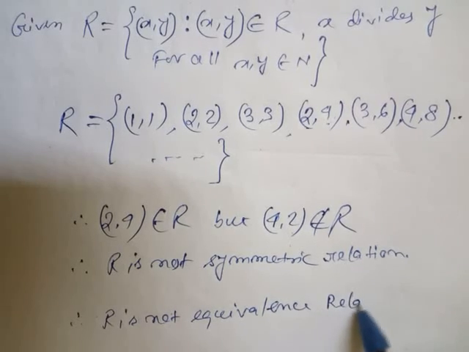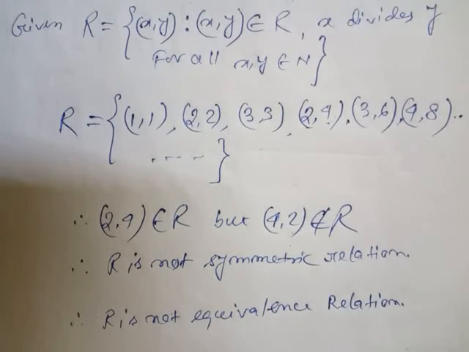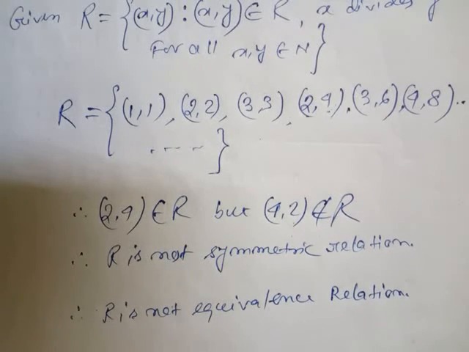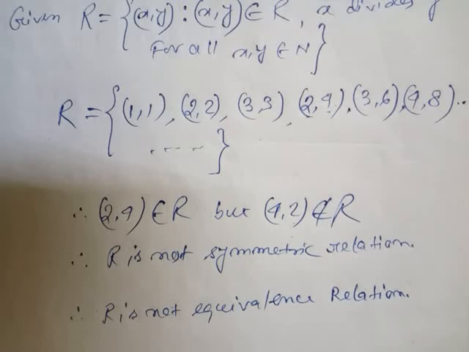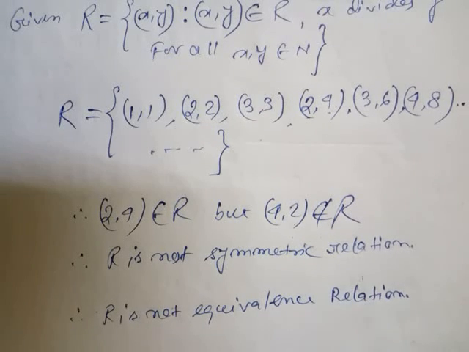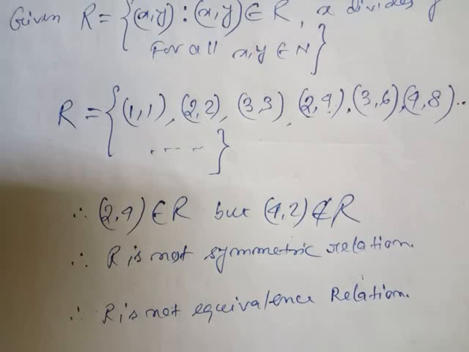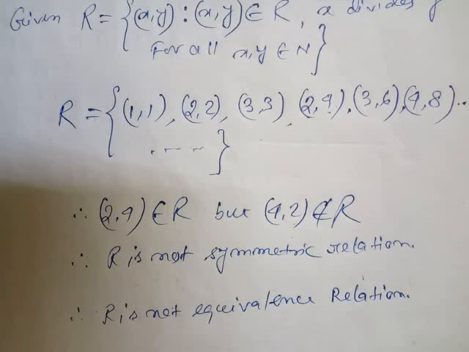Equivalence relation, because students, I repeat again, for an equivalence relation we need to satisfy three different properties: symmetric, transitive, and reflexive. And since it is not symmetric, it is not an equivalence relation. No need to go for the other steps, no need to proceed further. Here our answer stops.